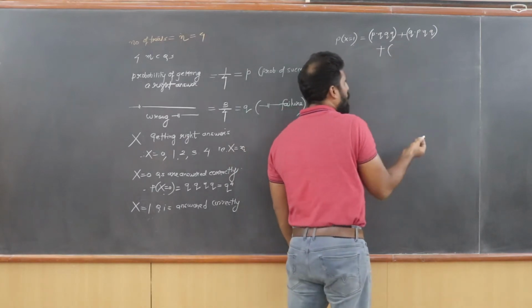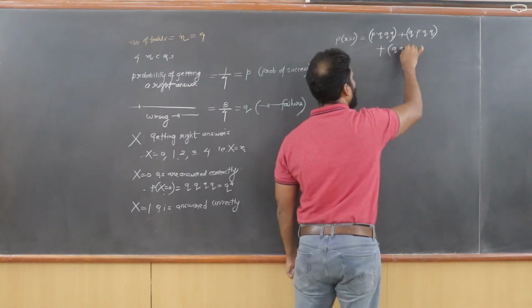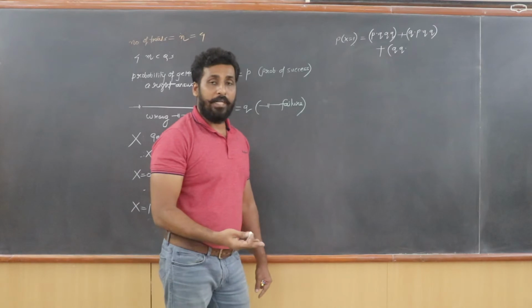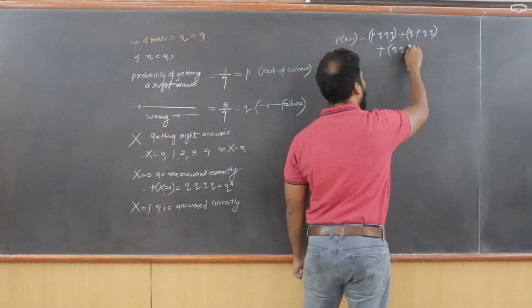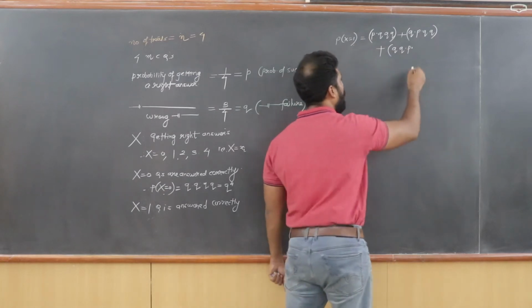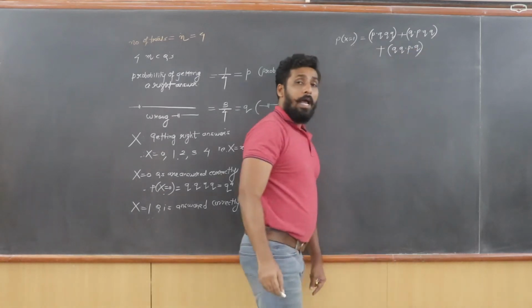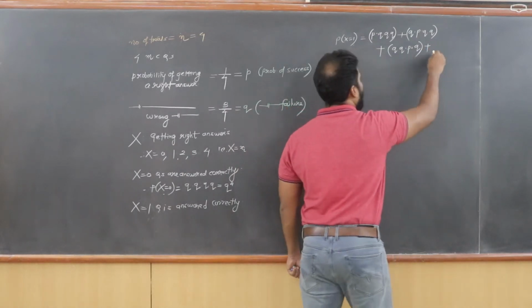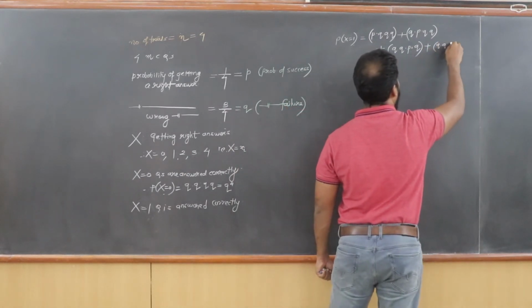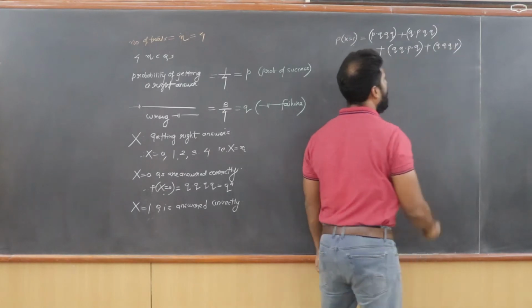When the third question is answered correctly, the first 2 are answered wrong. So the probability of getting a wrong answer was Q, and the second question also Q. The third was answered correctly, so P, and the fourth was answered wrong, so again Q. And finally, the last possibility is where the first three questions are answered wrong and the last question was answered correctly.